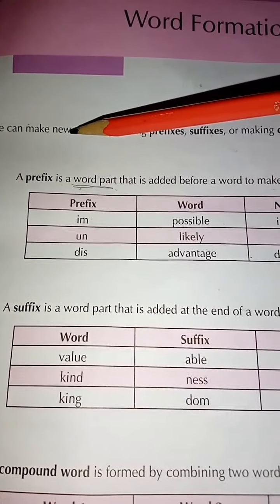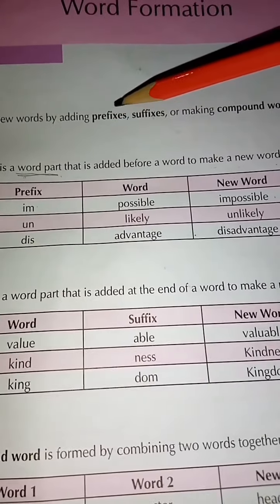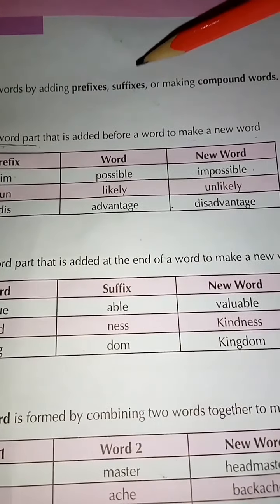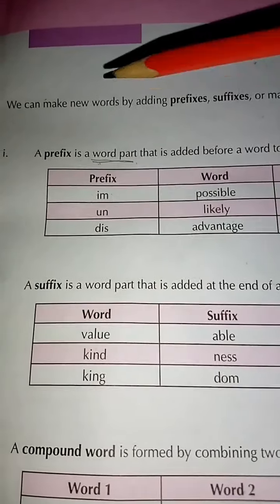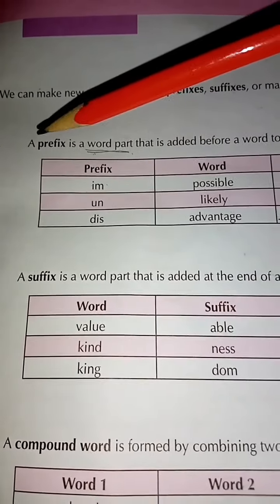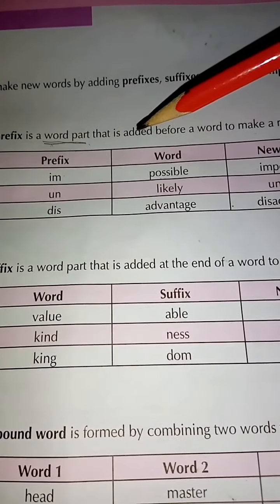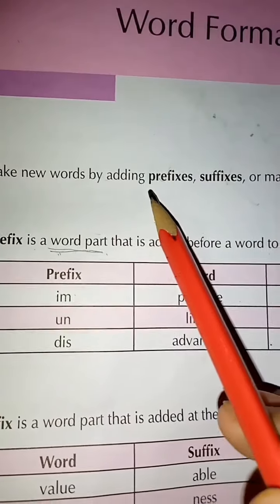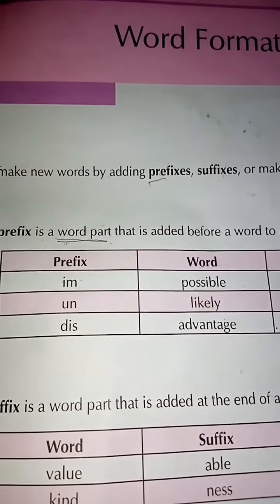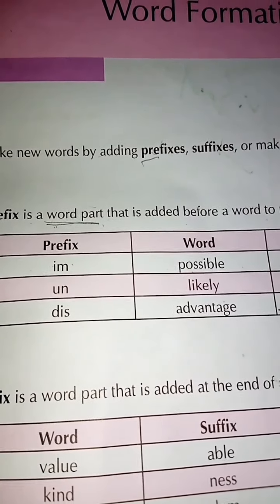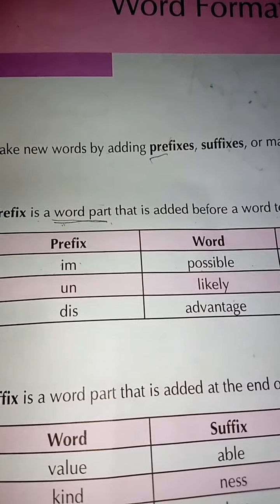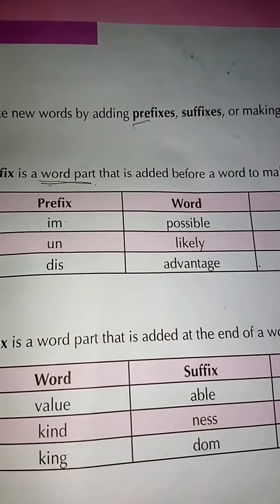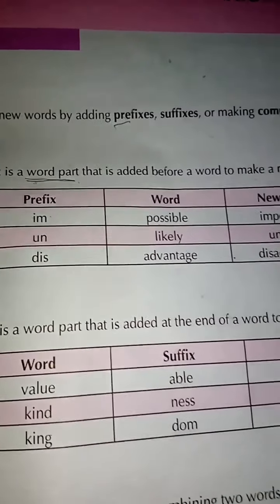We can make new words by adding prefixes, suffixes, or making compound words. So what are the prefixes, what are the suffixes, and what are the compound words? Okay, now they have given us the definition of a prefix. A prefix is a word part that is added before a word to make a new word. From its word pre, you can memorize that this is the thing which we are going to add before anything, okay, before any kind of word, okay. So these are the prefixes, यानी कि जिन्हें हम किसी word से पहले यूज़ करते हैं, ठीक है.